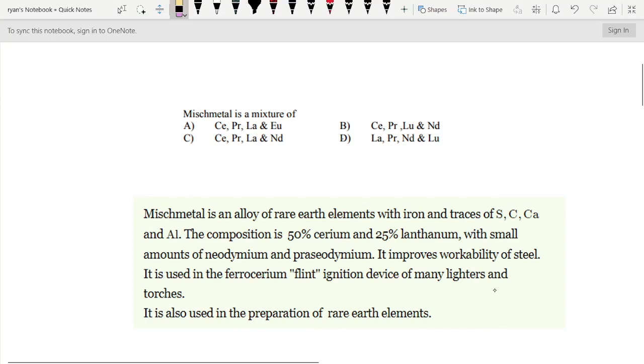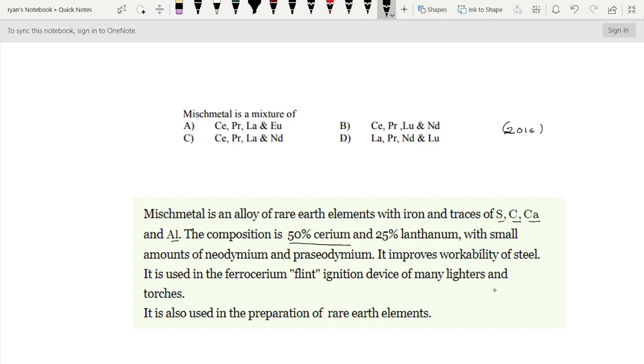This question I have taken from 2016 Kerala SET Examination. Here the question is, mish metal is a mixture of. Mish metal is an alloy of rare earth elements with iron and traces of sulfur, carbon, calcium and aluminium. The composition is 50% of cerium.